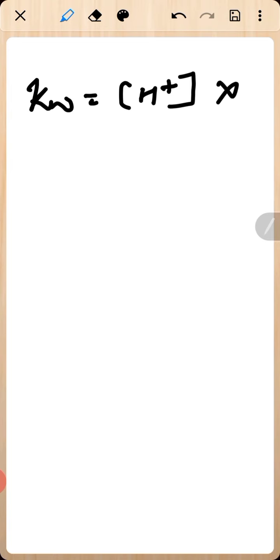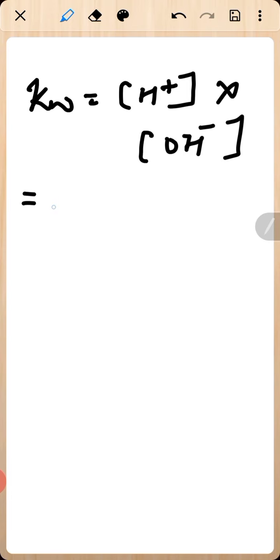The ionic product of water, Kw, is equal to the concentration of H plus into the concentration of OH minus ion in water.